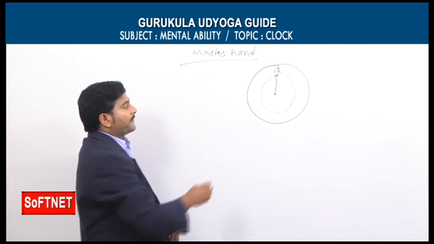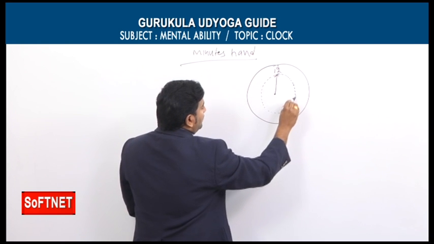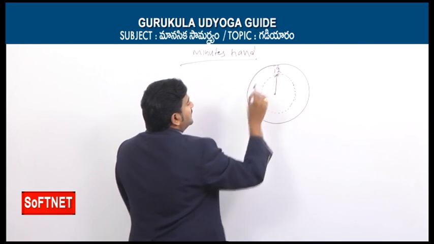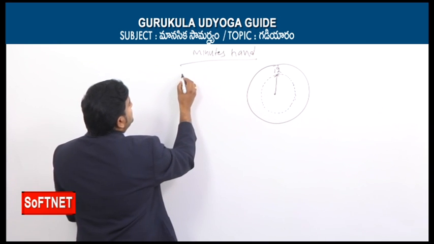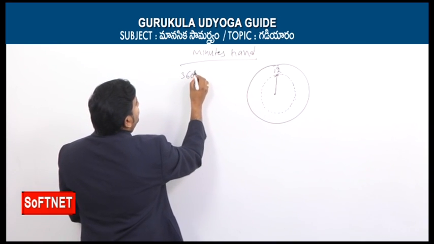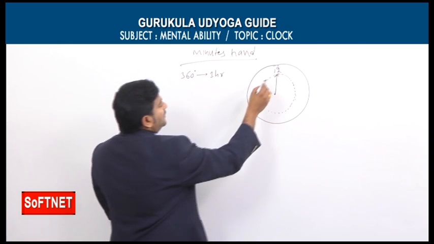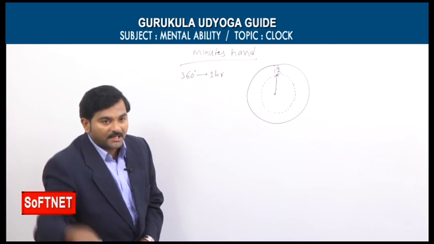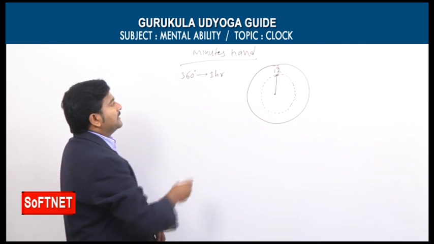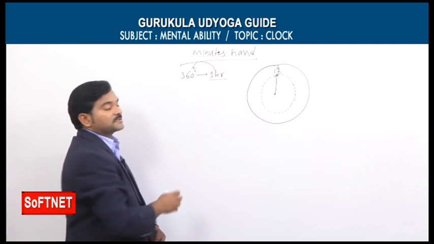After this complete revolution it comes again to 12 o'clock, which means the minute's hand makes 360 degrees in the span of only 1 hour.